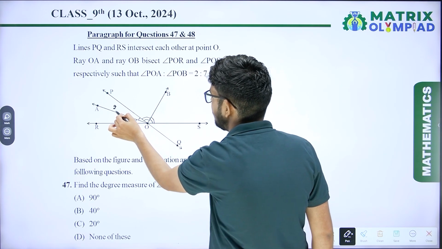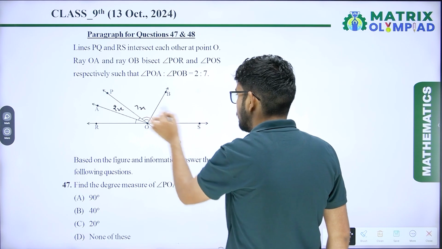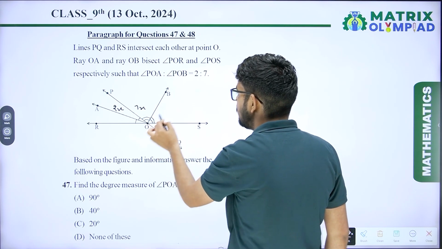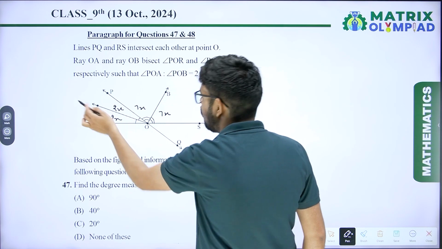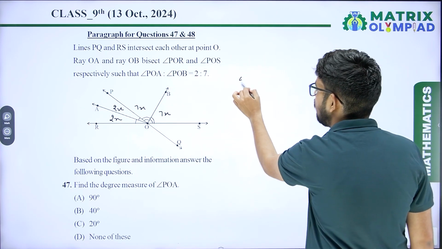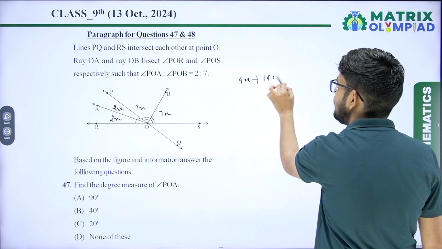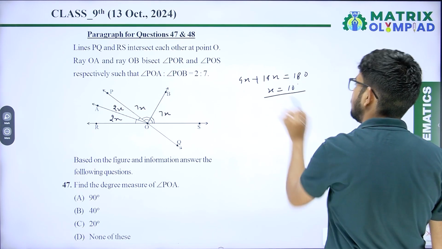It means this angle is 2x, so this angle is 7x, and OB is the bisector of the angle POS, so this one is also 7x, and this one is 2x because OA is the bisector of angle POR. It means 4x plus 14x equal to 180 degrees, so the value of x equals 10.